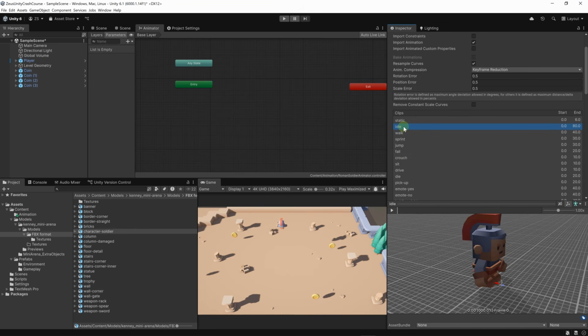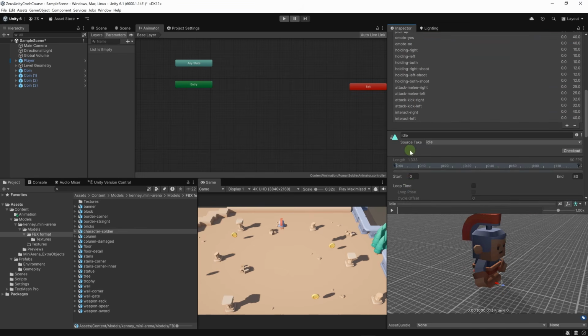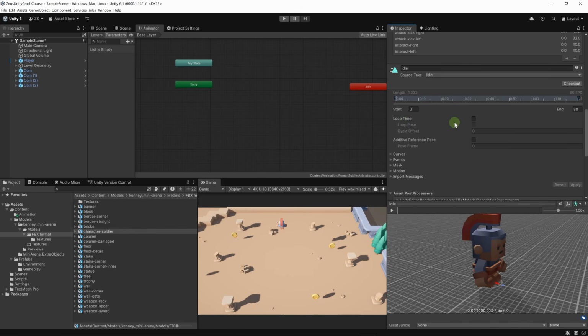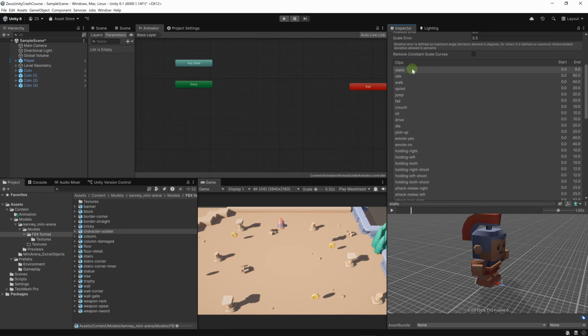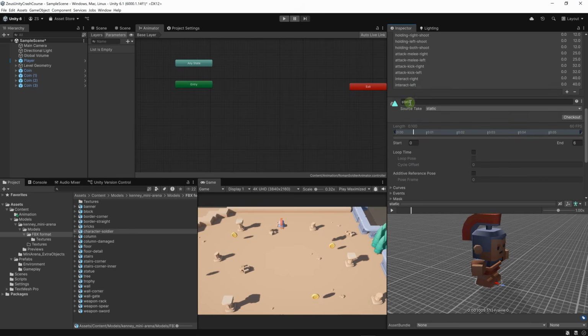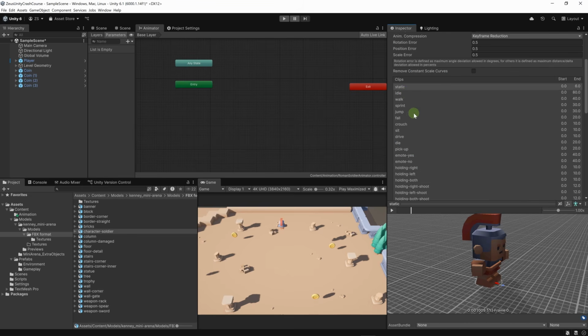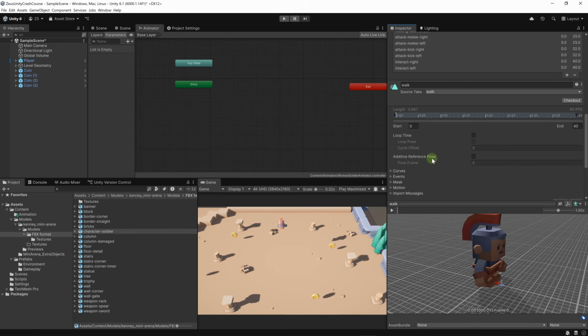Okay, let's click on our idle animation and let's go down here. Let's make sure that loop time is checked because we want the animation to loop over time, and then hit apply. If you hit apply, apparently the first item of this list gets the focus. Since this is the static animation, let's click again on idle, and we're going to use walk. Let's make sure it also has loop time checked.